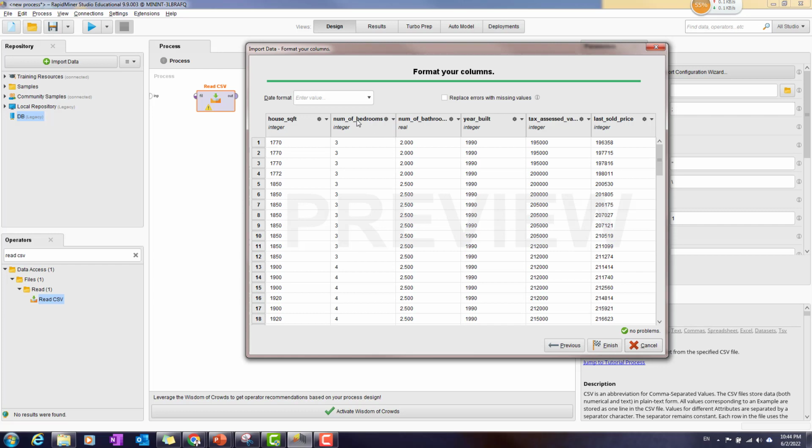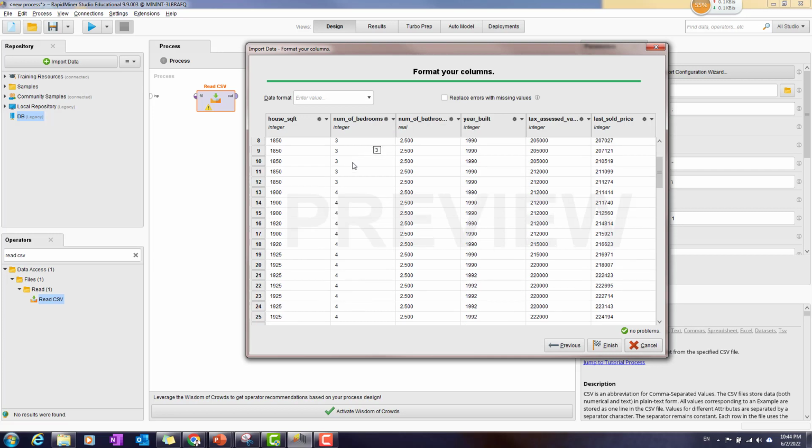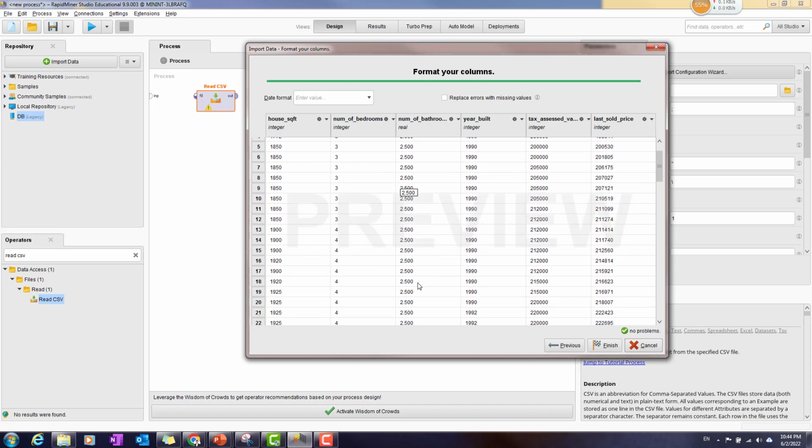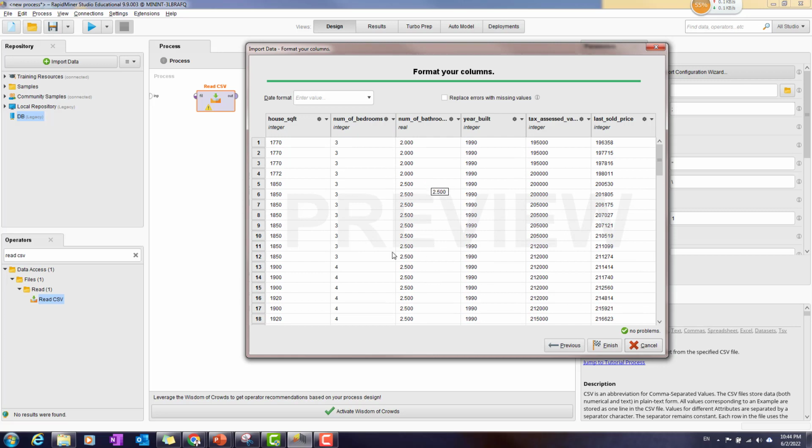The other one is the number of bedrooms. With the number of bedrooms, you have 1, 2, 3, 4, 5 bedrooms, and that's why the data should be integer. However, the number of bathrooms can be 2, 2.5, 3, because in some cases you don't really have a full bathroom. Like you have 2 bedrooms, and for each bedroom you have 1 bathroom associated with it. So that's why you can say that you have 2 bedrooms.